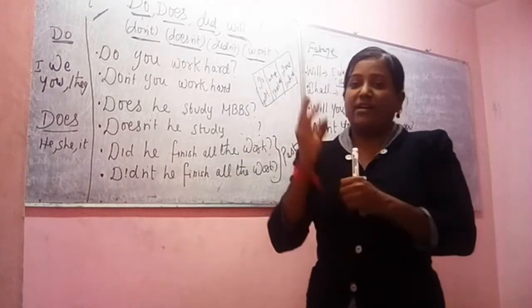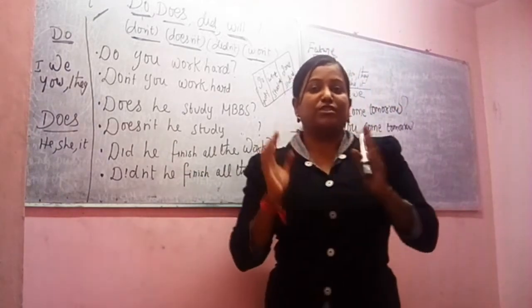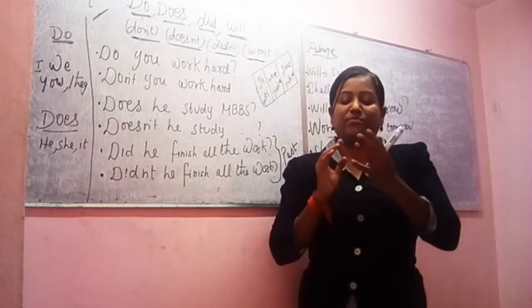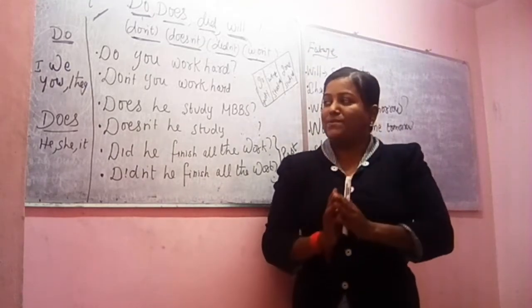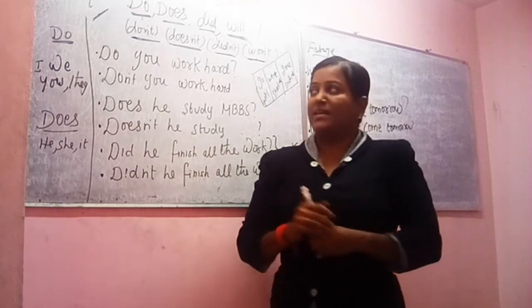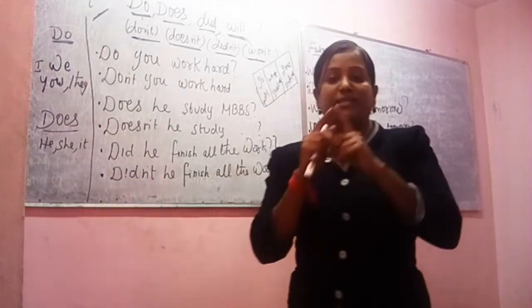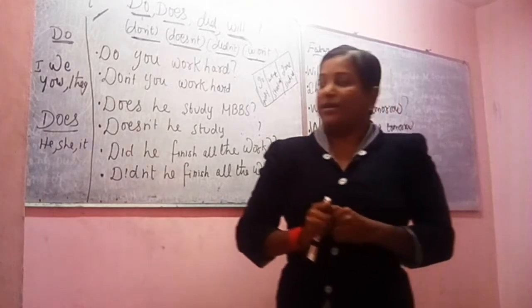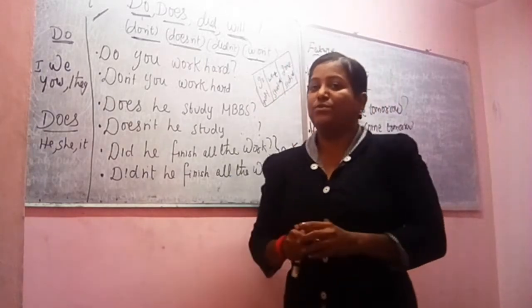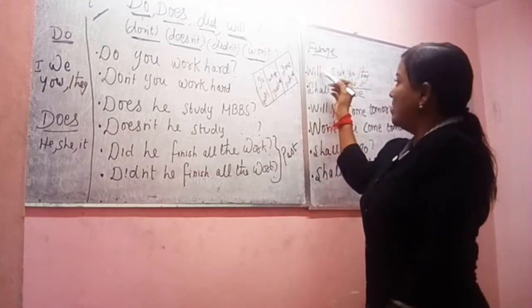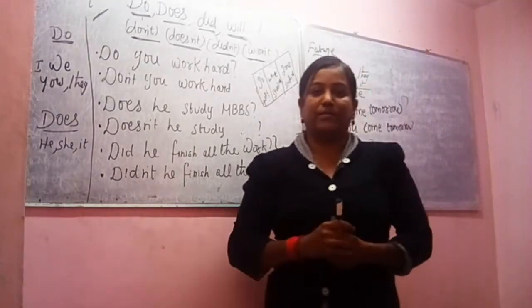So for I, we, you, they we use do in a question, and for he, she, it we use does. Did you get it? And both do and does become did in the past tense. And for the future we use will or shall. Will and shall are meant for the future.